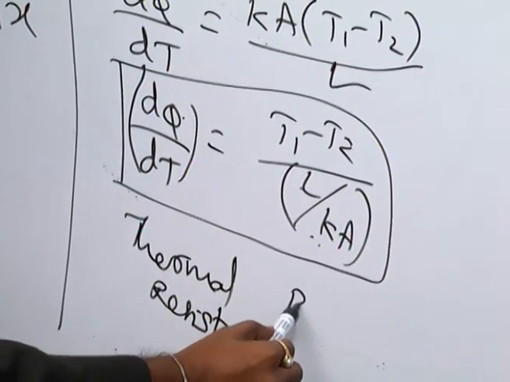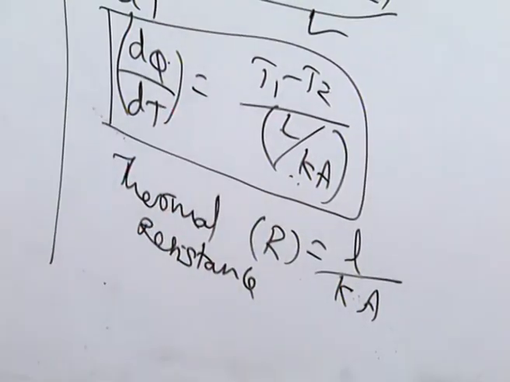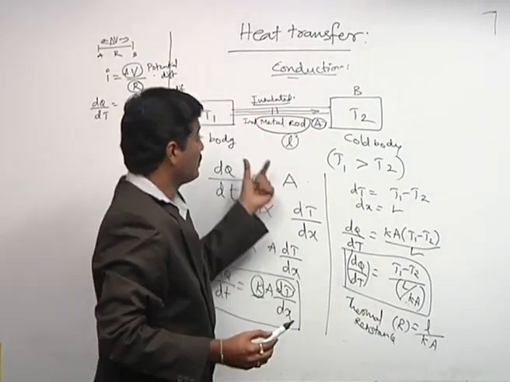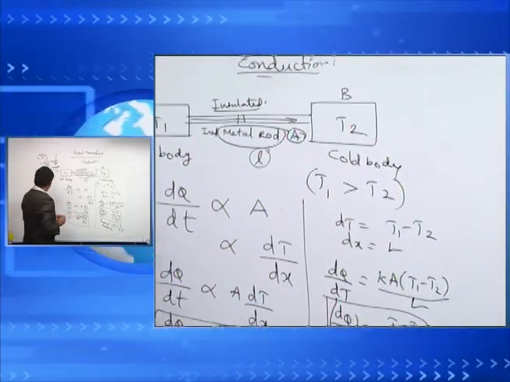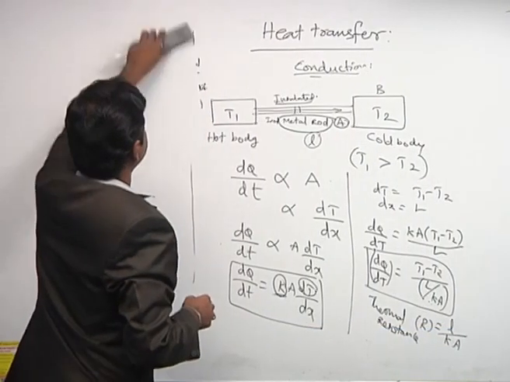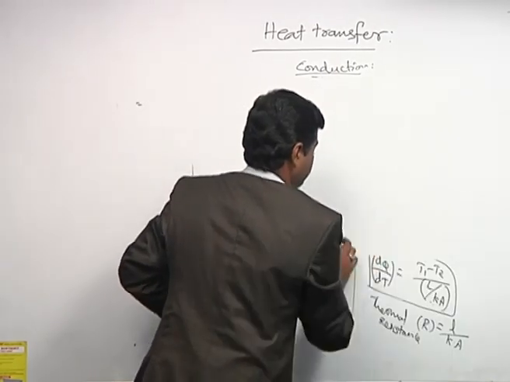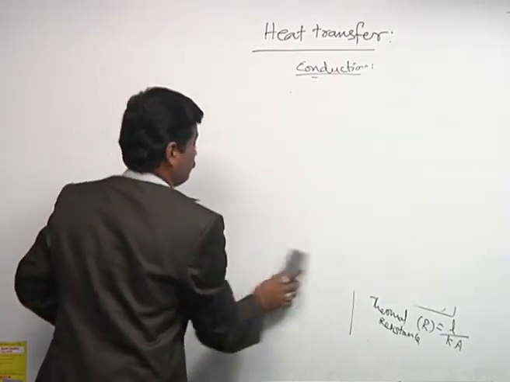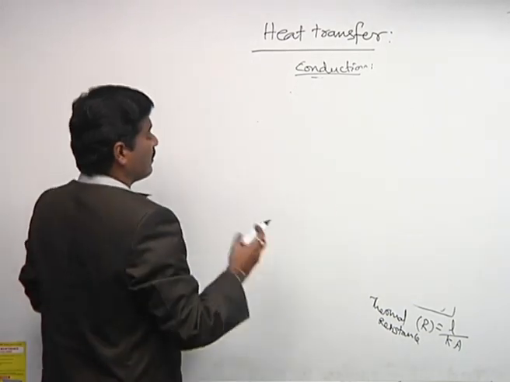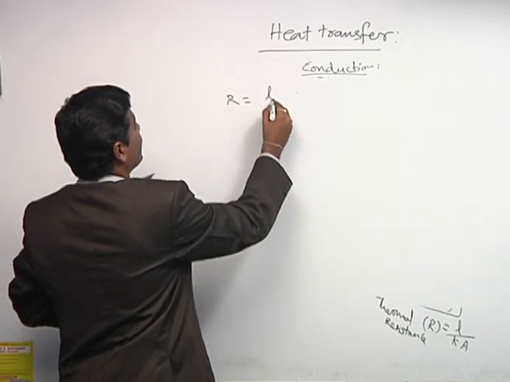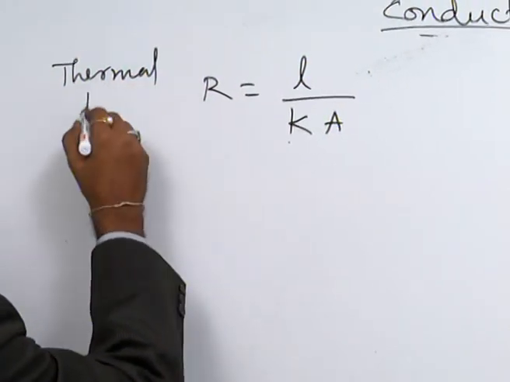So thermal resistance R we can write down directly as L by KA. L is the length of the rod, K is the coefficient of thermal conductivity of the metal rod, and A is the area of cross section. If we take R equal to L by KA, this is our new term, that is thermal resistance.